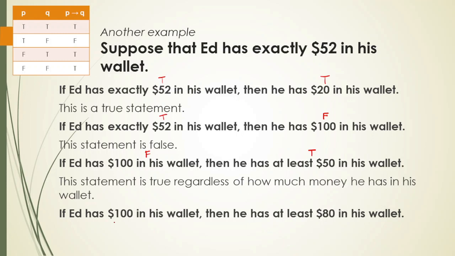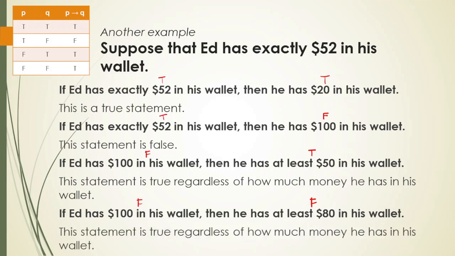And if Ed has $100 in his wallet, the hypothesis is false. He has at least $80 in his wallet. The conclusion is false because Ed's money is exactly $52. Then, based on the truth values, the statement is true regardless of how much money he has in his wallet.